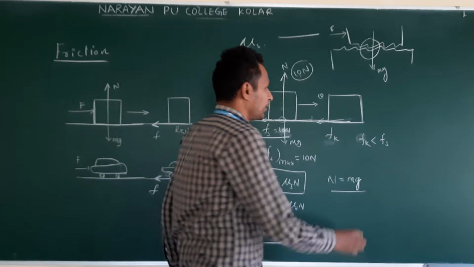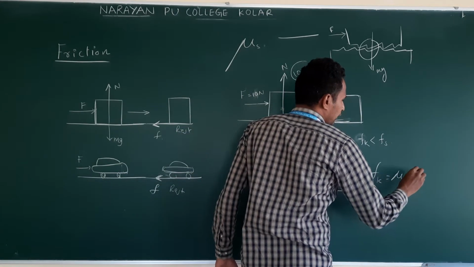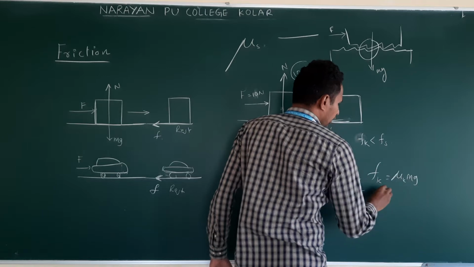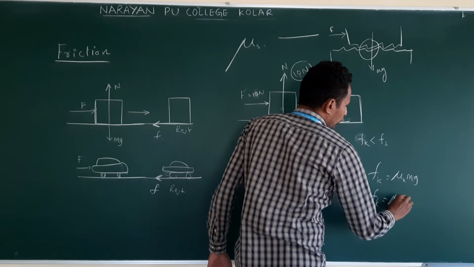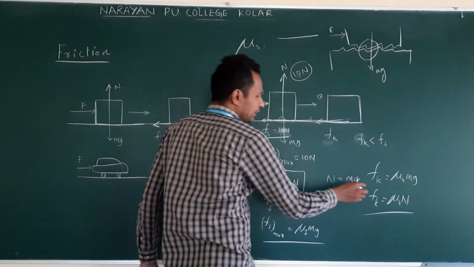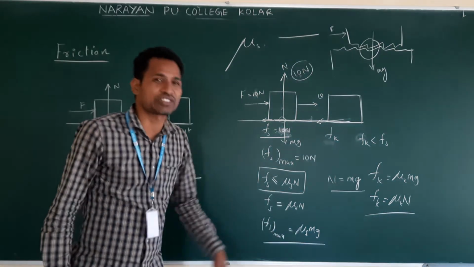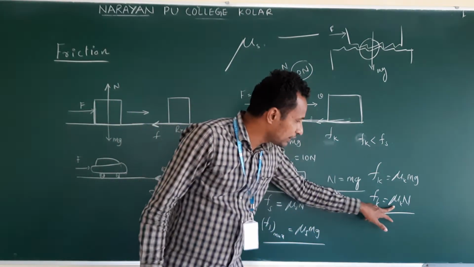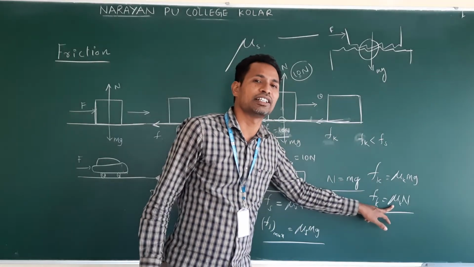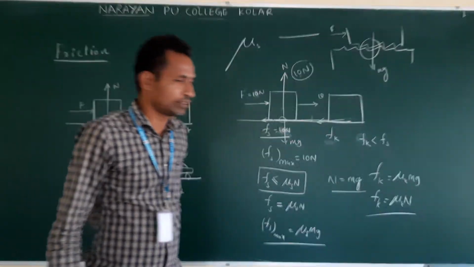The kinetic friction formula is also the same: Fk is equal to mu k into mg, or Fk is equal to mu k into N. Mu s is the coefficient of static friction. Mu k is the coefficient of kinetic friction. Understand? Right. Make a note of this.